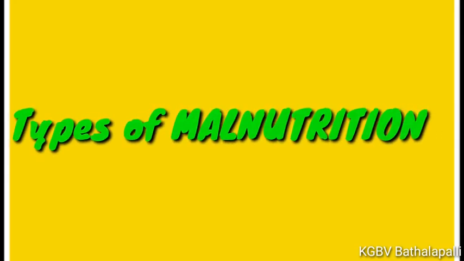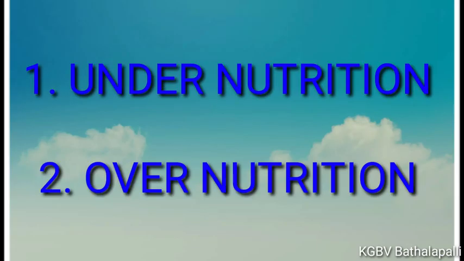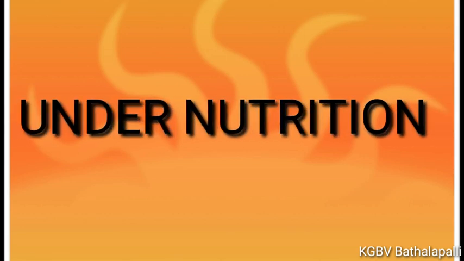Next, types of malnutrition. Malnutrition includes two types. They are undernutrition and overnutrition. Undernutrition. This type of malnutrition results from not getting enough protein, calories or micronutrients. It leads to low weight for height, height for age and weight for age.